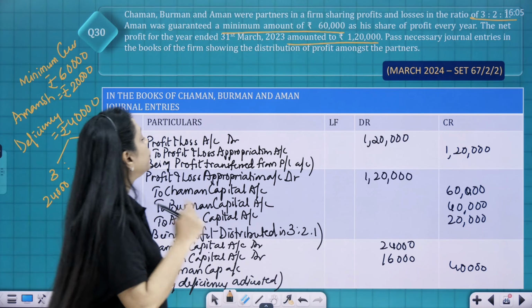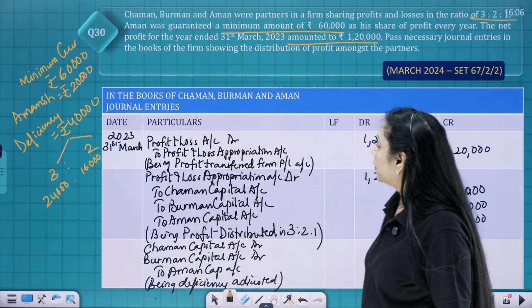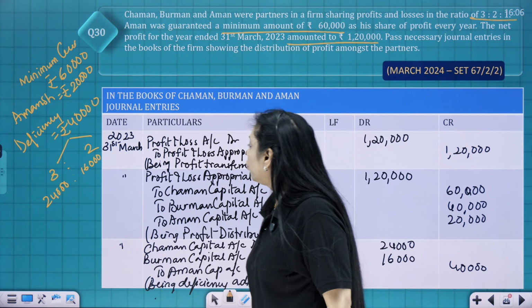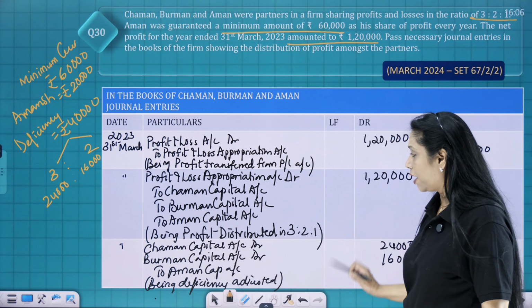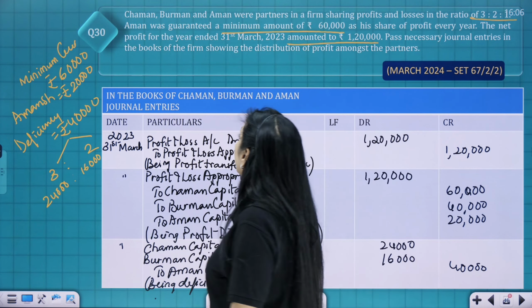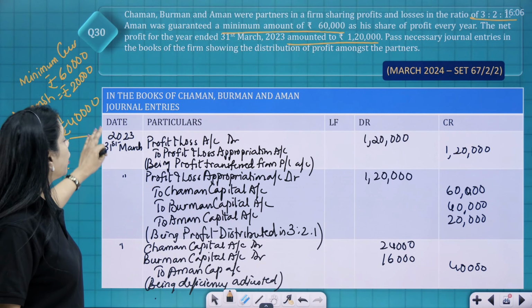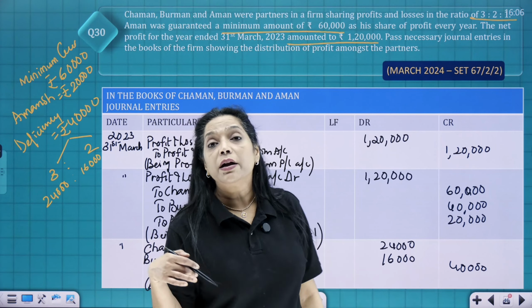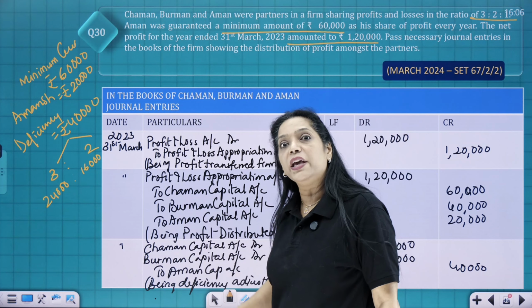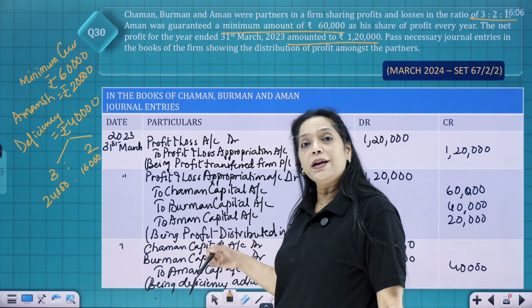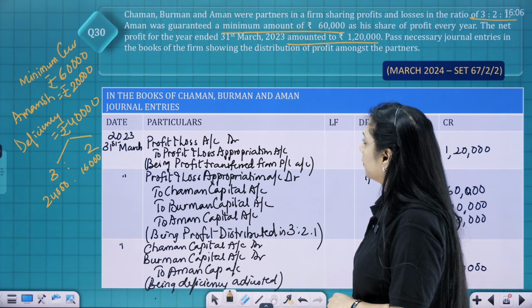So 3 entries. One is for transferring the profit from the profit and loss account to profit and loss appropriation account. The second entry for distributing the profit: profit and loss appropriation to Chaman, to Burman, to Aman in the old ratio, that is in the 3:2:1 ratio. And then find out what is the minimum guarantee. Minimum guarantee is 60,000. Aman's profit is only 20. Deficiency is 40. 40 is distributed between the existing partners in the ratio of 3:2, that is 24 and 16. So basically, Chaman and Burman will be debited because they are the ones who are giving, right? And Aman will be credited because he is the one who is getting. Clear? So this is the journal entry 3-mark question.